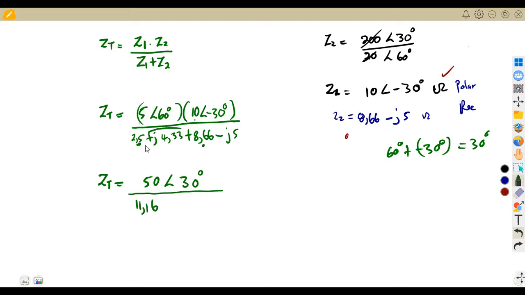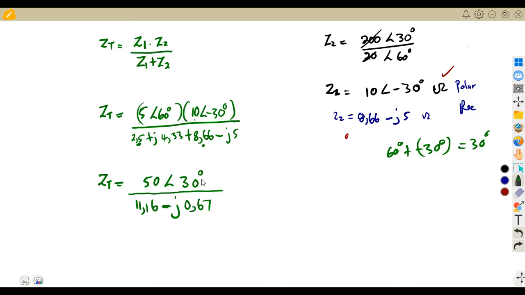Then the J part, you combine separately also. That is 4,33 minus 5, which gives us negative 0,67. So it's negative J 0,67. That is the resultant that we are having in rectangular form after combining these.